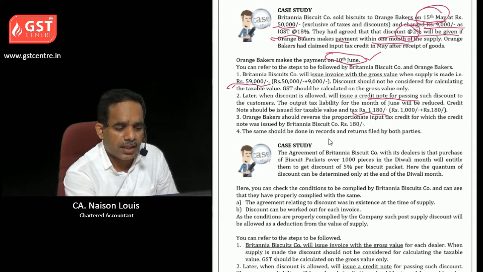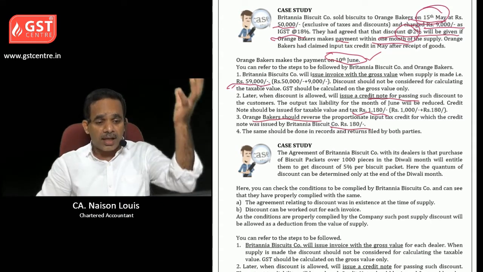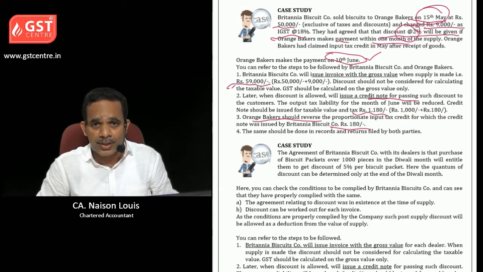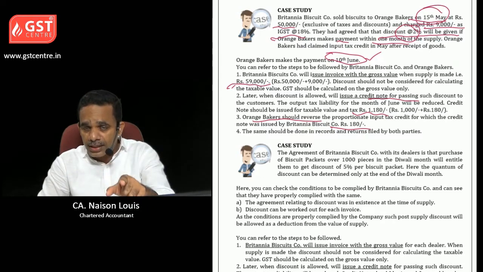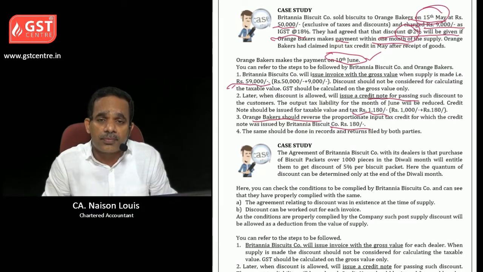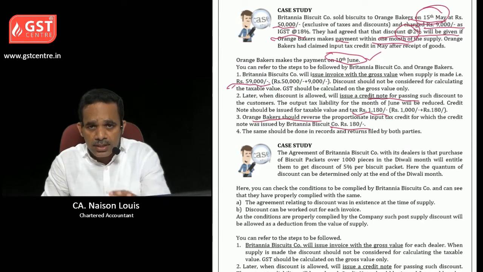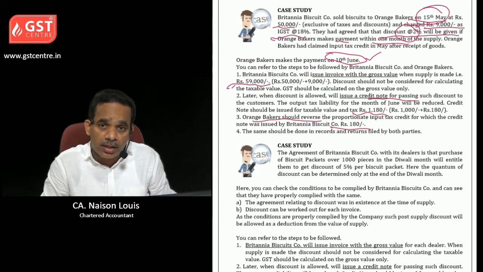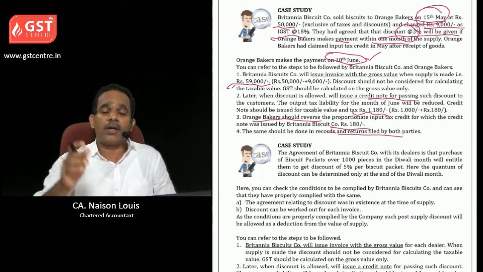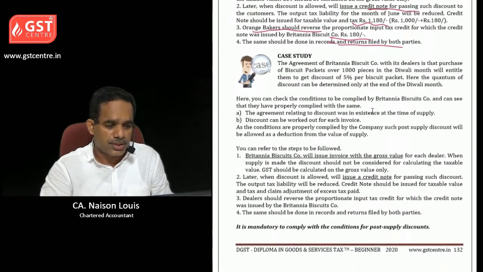Then Orange Bakers should reverse the proportionate input tax credit. Earlier, the 9,000 input tax credit was claimed by Orange Bakers. But now when the credit note is issued, Orange Bakers should reverse 180 rupees from the input tax credit. And it should be recorded in the accounts as well as given in the return filed by them. The same should be done in the records and returns filed by both parties. Both Britannia as well as Orange Bakers should do all these procedures.